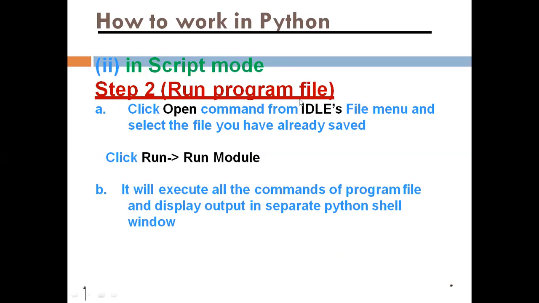So for run module in script mode, here is how to run. Click on the open command in the IDLE menu, select the file you have already saved. Then run module. When you click on run module, it will run. It will execute all the commands of the program file and display the output in a separate Python shell, in an interactive window.